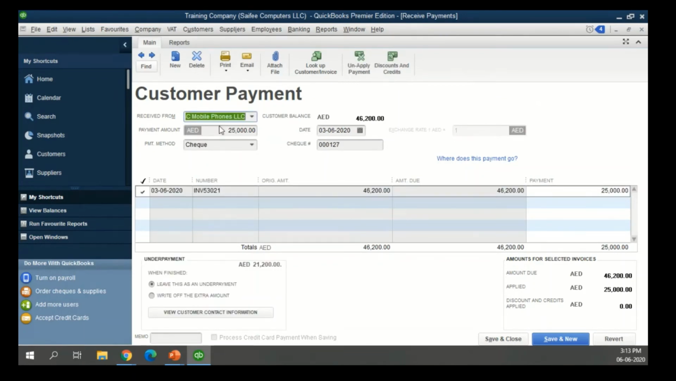So when we did this receipt for the first time, we prepared one amount of 25,000 that we received from the client. So the amount due was 46,200. Payment amount was entered on the screen. And the system will ask us a question here. What do you want to do with the underpayment of 21,200? You leave this as an underpayment so that you can receive money from the client later on. Or in case there is a small difference, for example, let's say the amount was 21,201 and they gave you 21,200. So you just want to write off the extra 1 dirham. You can do that also from here.